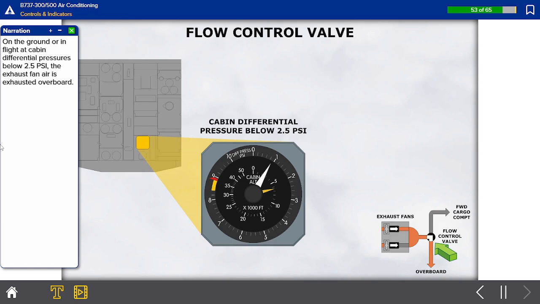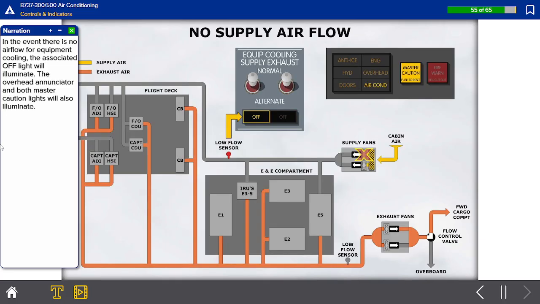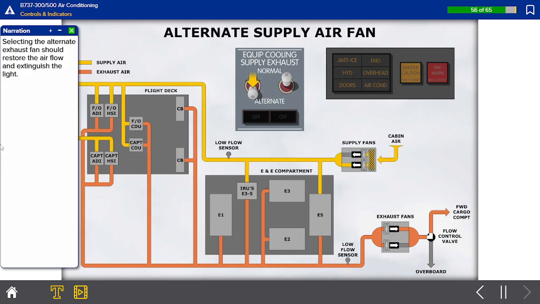On the ground or in flight, at cabin differential pressures below 2.5 psi, the exhaust fan air is exhausted overboard. At greater cabin differential pressures in flight, the flow control valve directs the air to the forward cargo compartment. In the event there is no airflow for equipment cooling, the associated off-light will illuminate. The overhead annunciator and both master caution lights will also illuminate. Selecting the alternate exhaust fan should restore the airflow and extinguish the light.